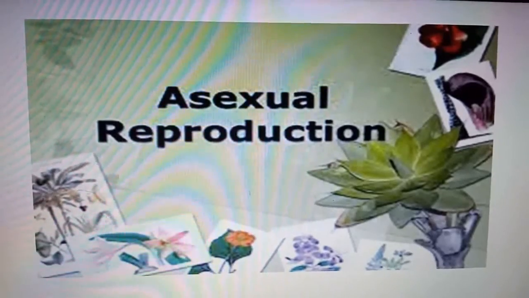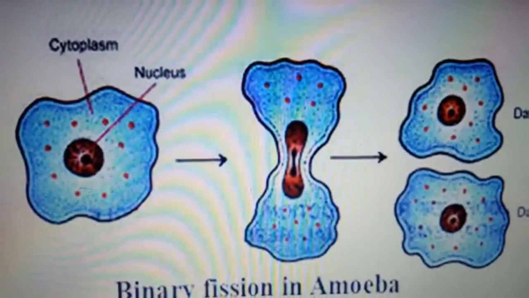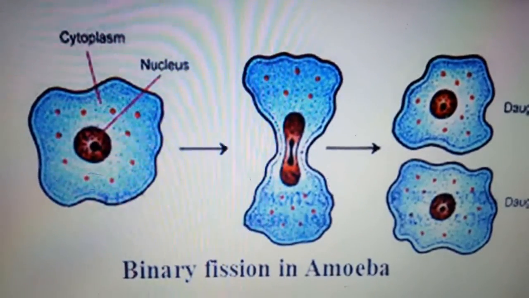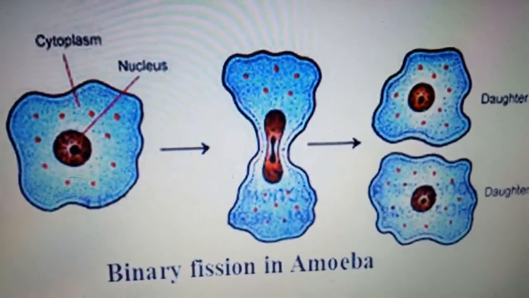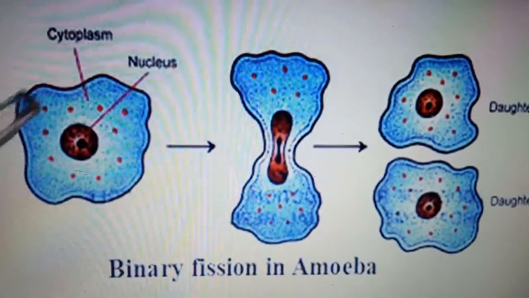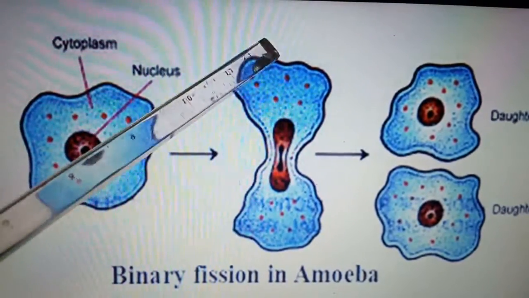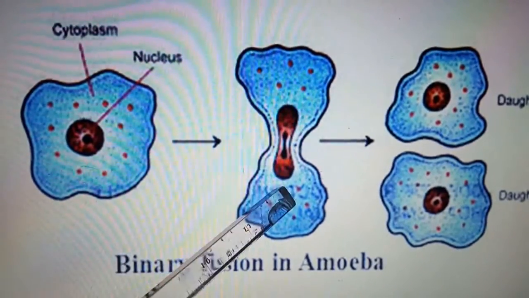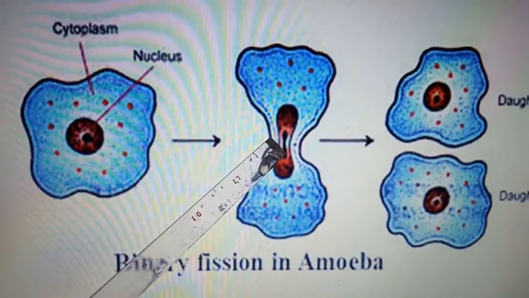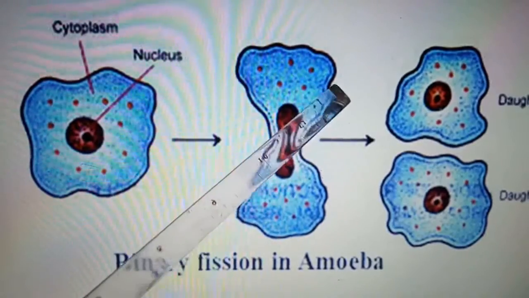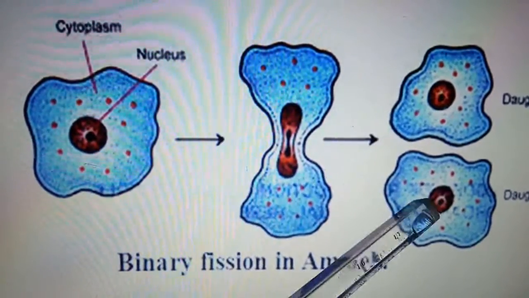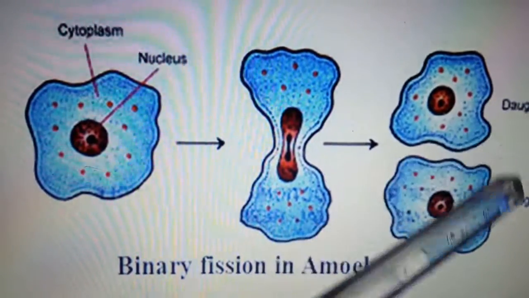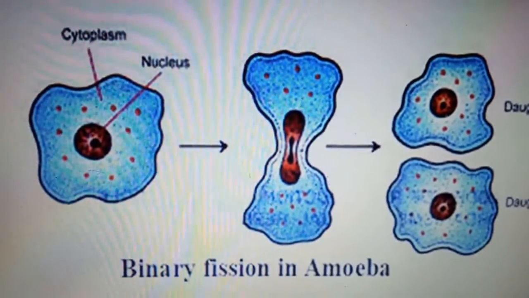The best examples are amoeba and hydra. So let's see amoeba. Here the asexual reproduction is called binary fission. What actually happens is, this is a single cell, a unicellular amoeba. The cytoplasm extends and the nucleus also extends, and an indent appears in the cell membrane, and this keeps on increasing, finally dividing them into two amoebas, and so the process goes on, and such is the reproduction.